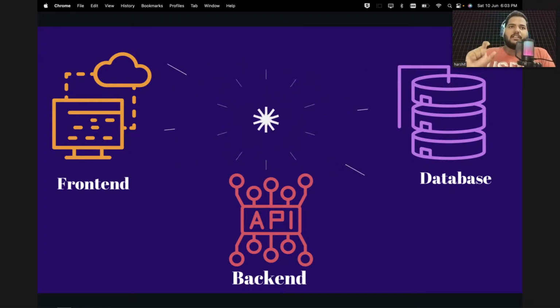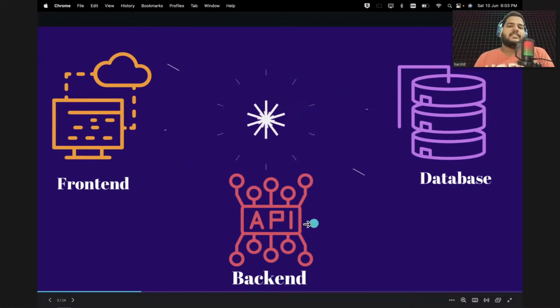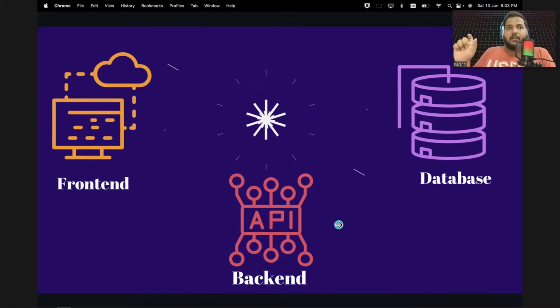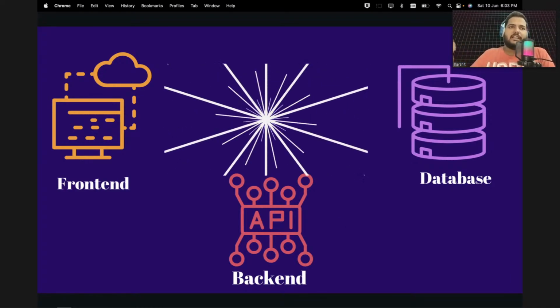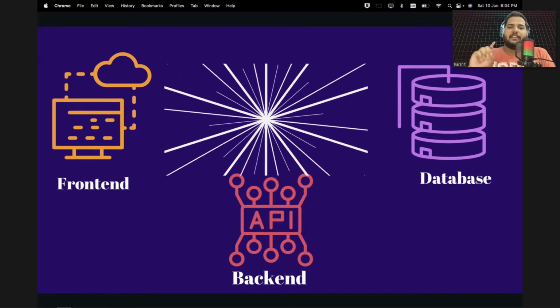So that comment will first go to the backend, and now this backend will handle or just store this nice comment, or some comment, in their database. Right now we are taking the example of YouTube, so that YouTube database will be handling these things. So this is the three-tier architecture everywhere.